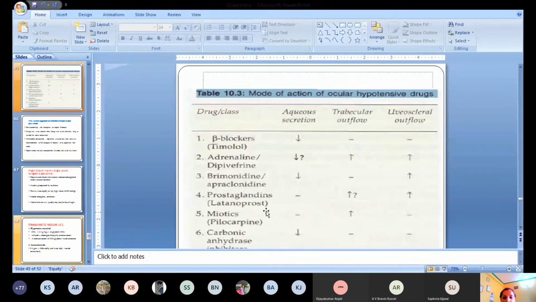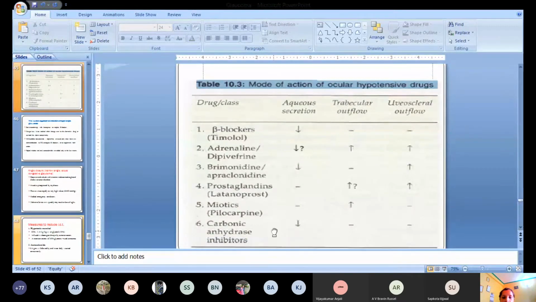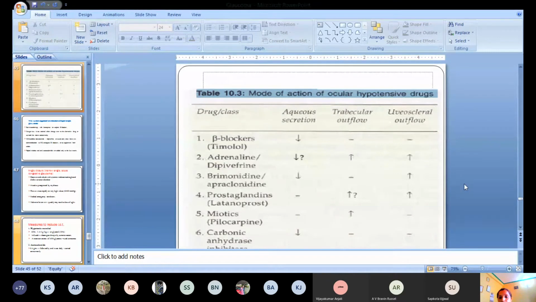Myotics increase the trabecular outflow in open angle glaucoma. Carbonic anhydrase inhibitors decrease the aqueous humor secretion, but they do not have any effect on trabecular outflow and uveoscleral outflow. This is like a summary of what I have taught you earlier, so you can have a glance.